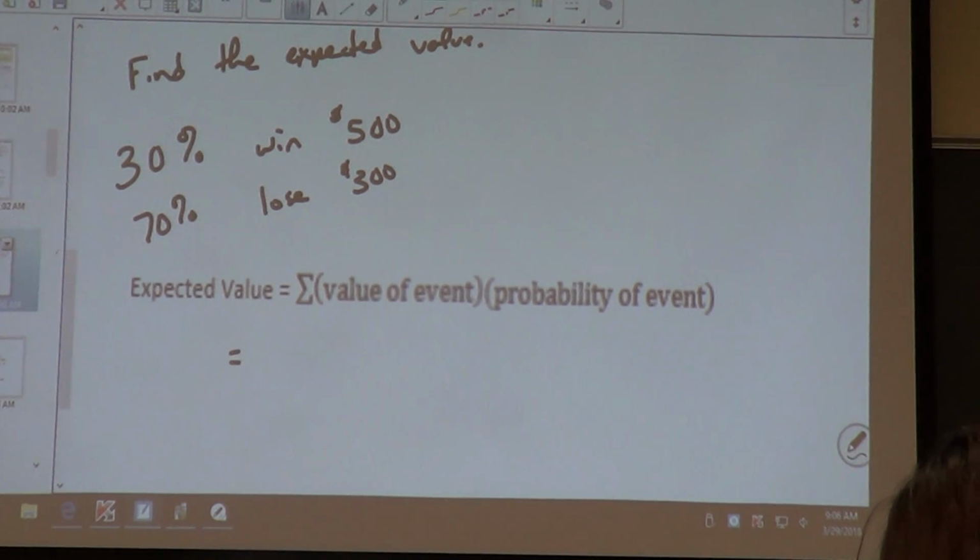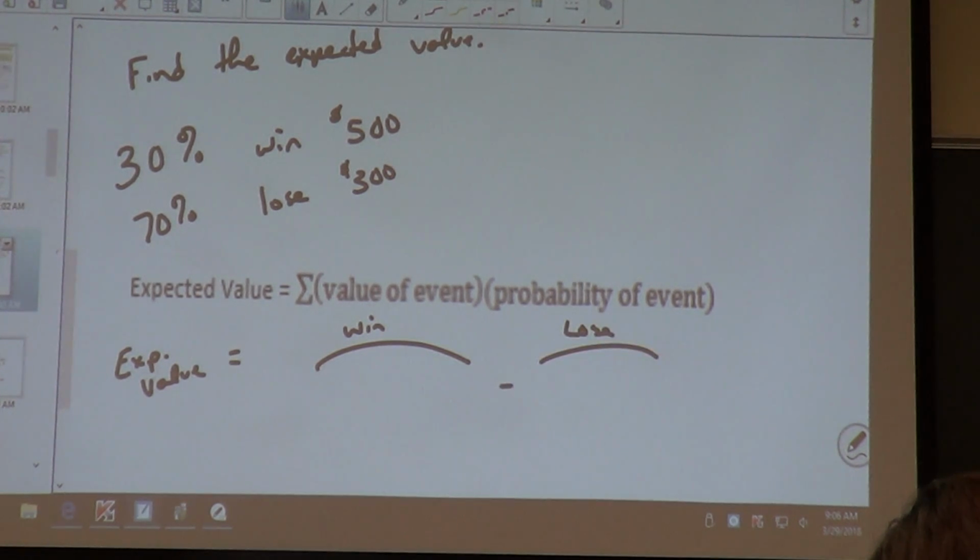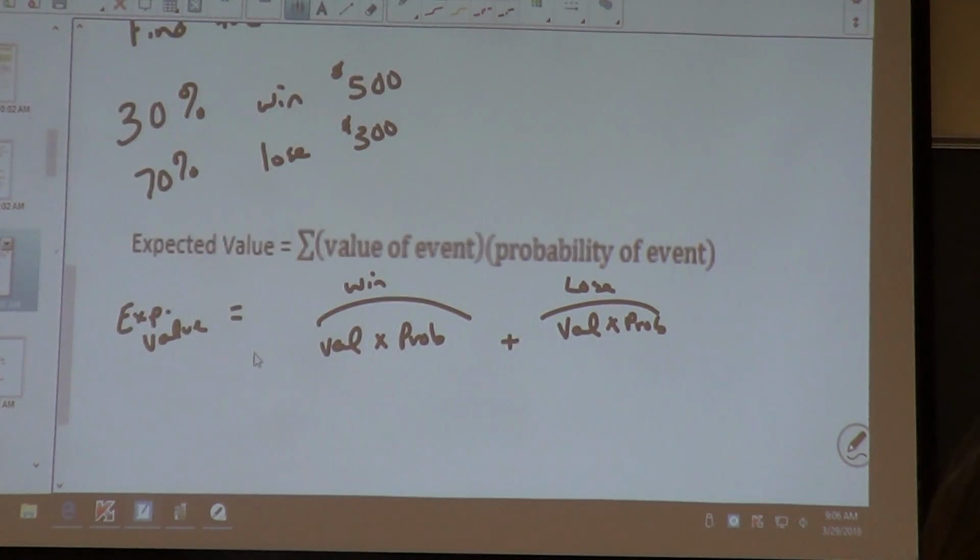So my expected value is either I'm going to win or I'm going to lose. So it's going to be value times probability plus value times probability. Okay, I have two values. I have a win value and I have a lose value. My value to win is $500. What is the probability that that's going to happen? 30% or 0.30.